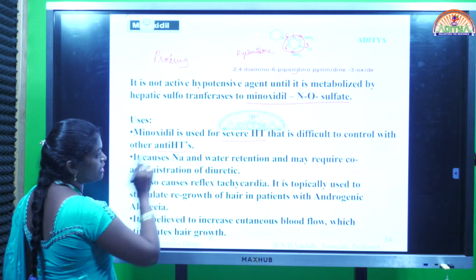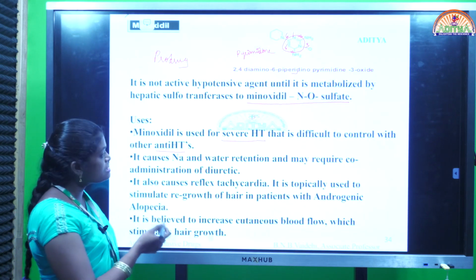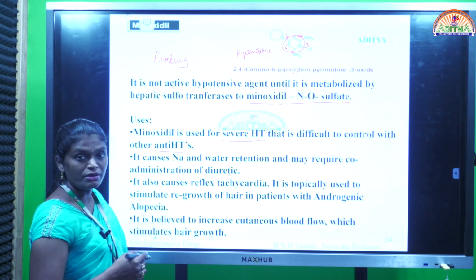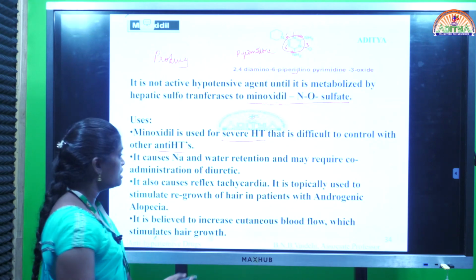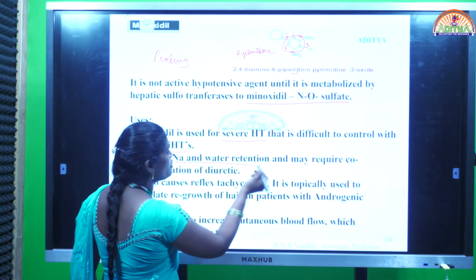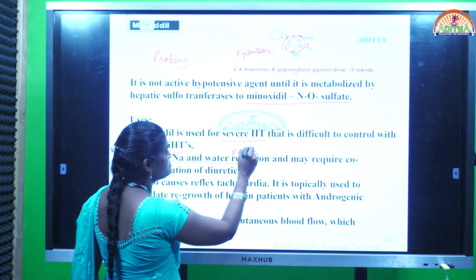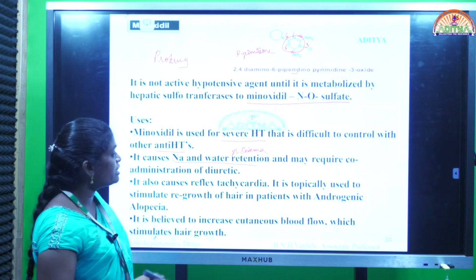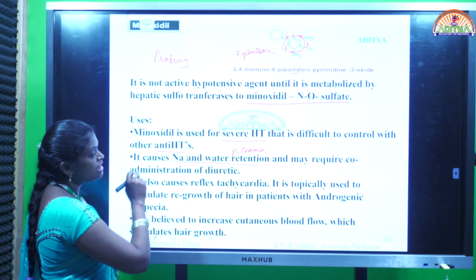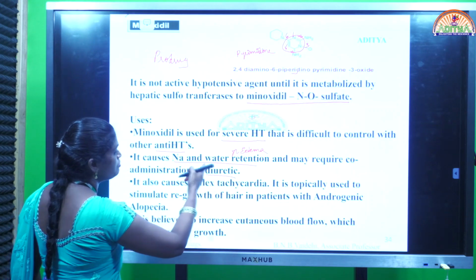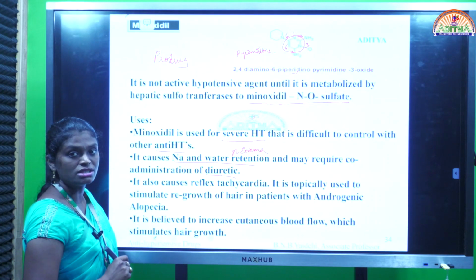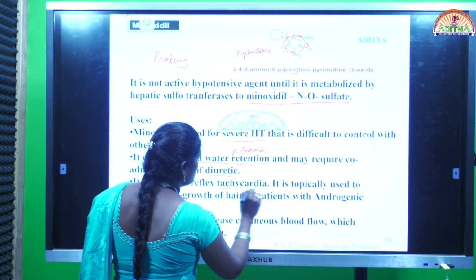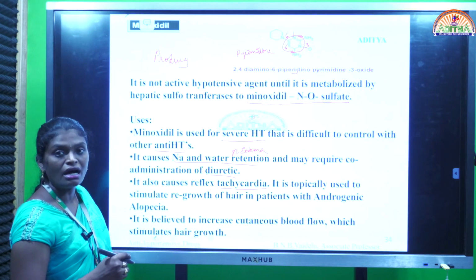It causes sodium and water retention. Okay, why this is used in severe cases means there are some adverse effects we can see with potassium channel openers. Water retention, sodium retention occurs. What happens if sodium and water is retained in the body? It may lead to edema. This is another problem. So we can give this minoxidil along with the diuretic to prevent this edema or retention. Next, it also causes reflex tachycardia. Reflex tachycardia means increase in heartbeat.